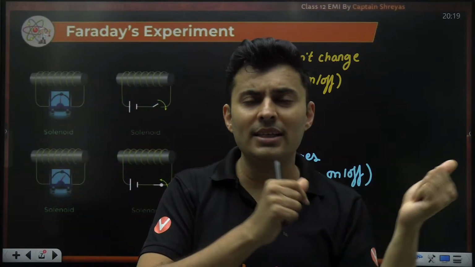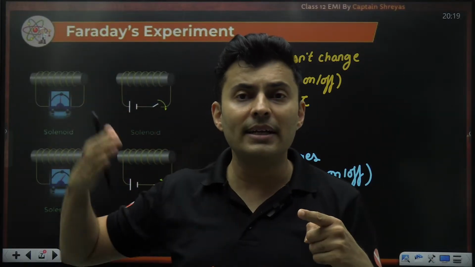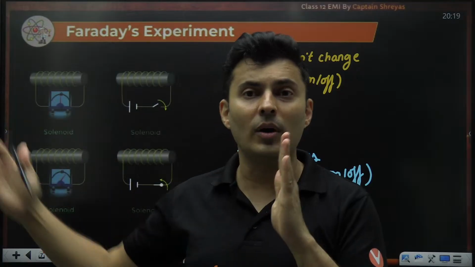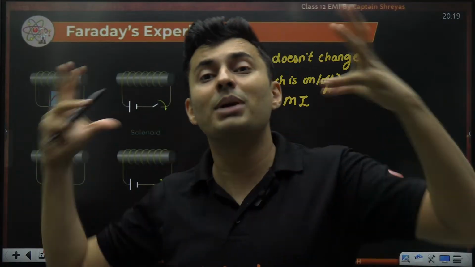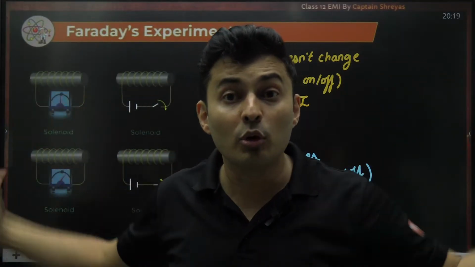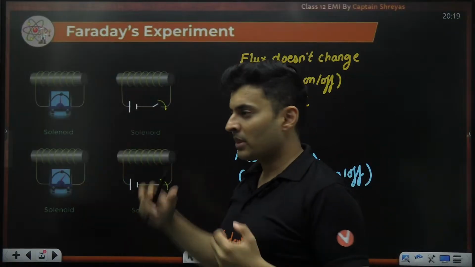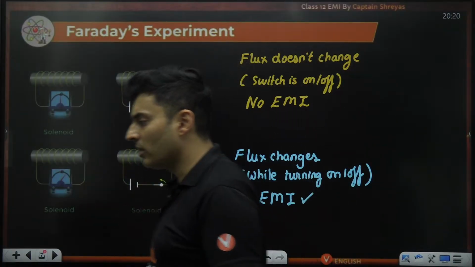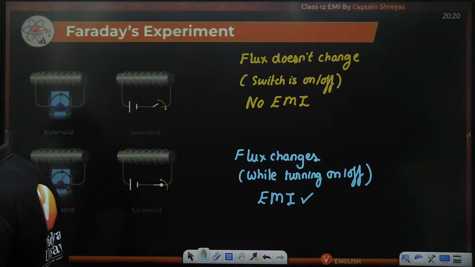So if there is a small change in the flux here, it will be multiplied across all the coils, thereby producing a bigger change in the flux, thereby producing more electricity. That is what happens, observed also and concluded also.